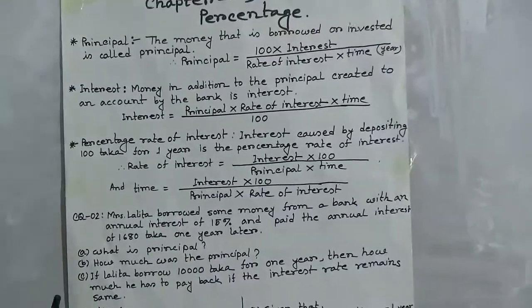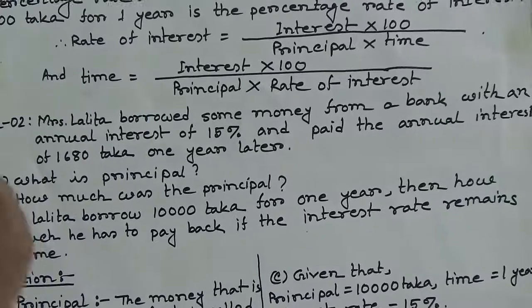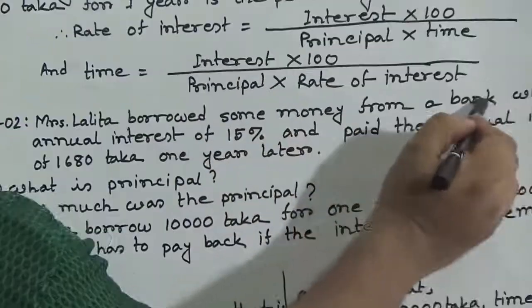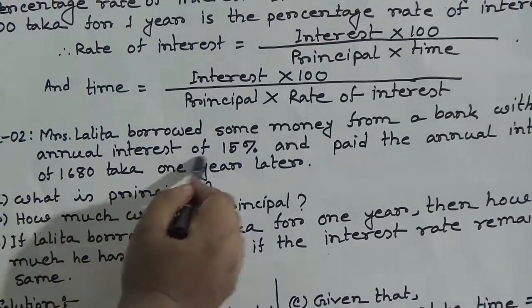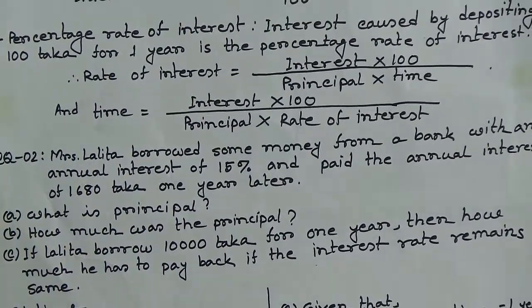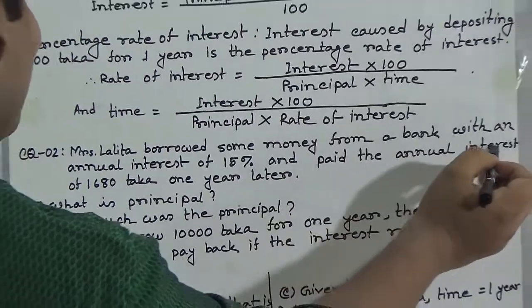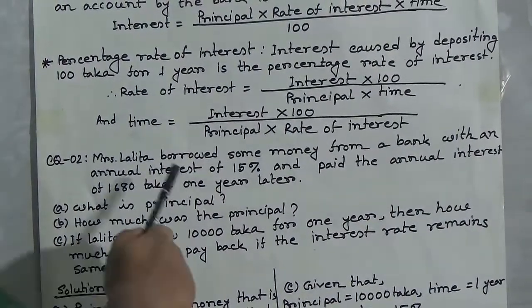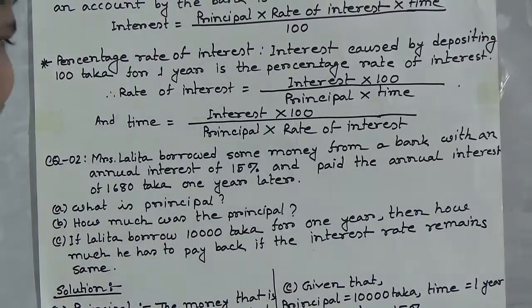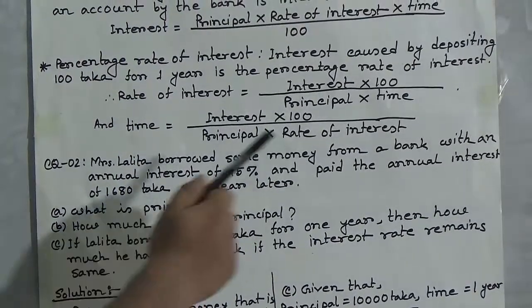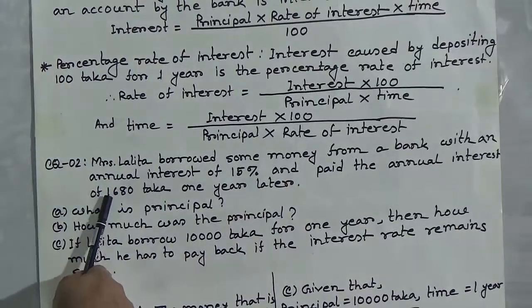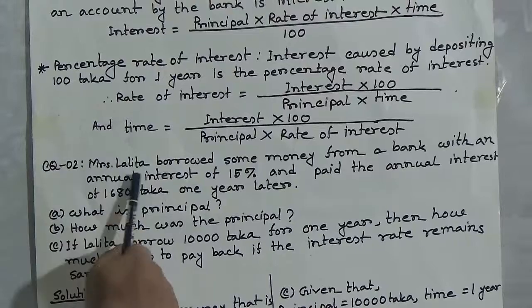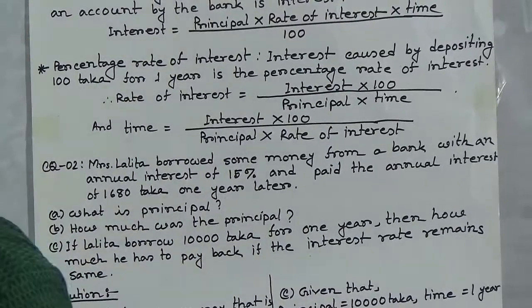Let us start. Our CBQ number 2 is: Mrs. Lolita borrowed some money from a bank with an annual interest of 15% and paid the annual interest of 1,680 taka 1 year later. Students, notice here the annual interest is 1,680 and time is 1 year and annual interest rate is 15%.